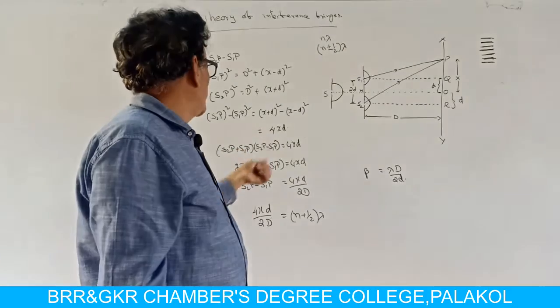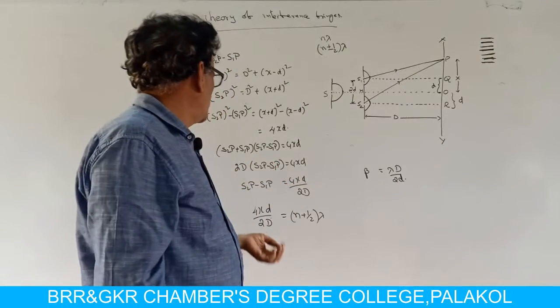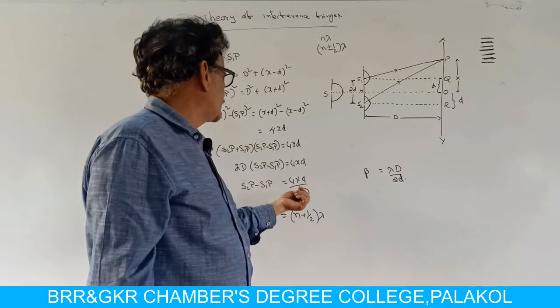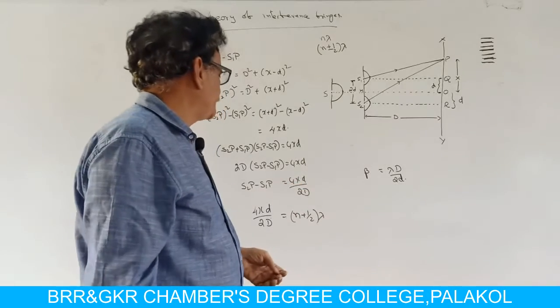Therefore, this is equal to 2D into (S2P minus S1P), which is equal to 4XD. Therefore, the path difference is equal to 4XD by 2D, that is equal to 2Xd by D.